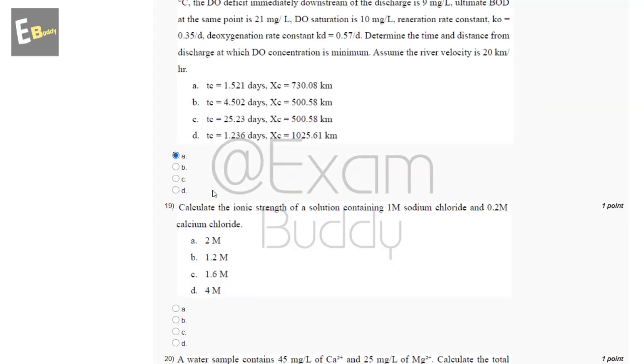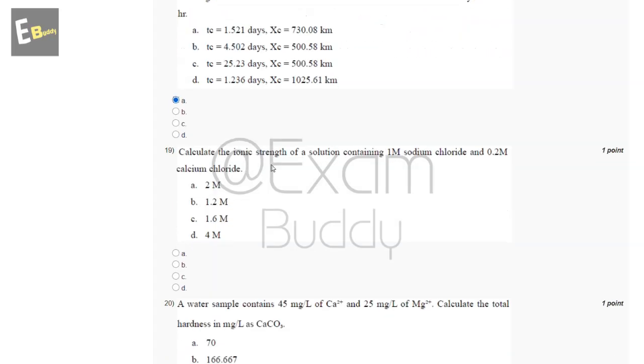Now the 19th question is, calculate the ionic strength of solution containing 1 mole sodium chloride and 0.2 mole calcium chloride. So these are the options, and the answer of our 19th question is C, 1.6.